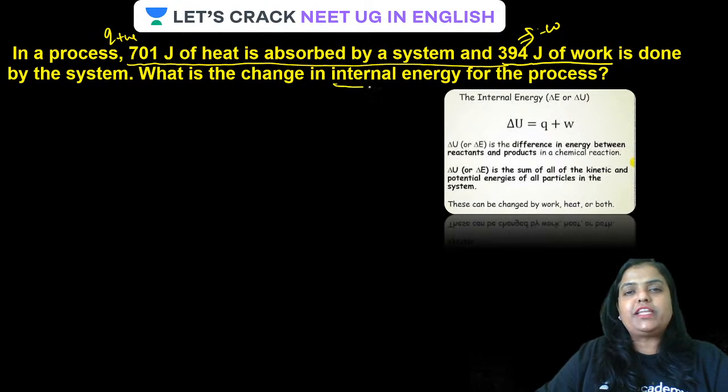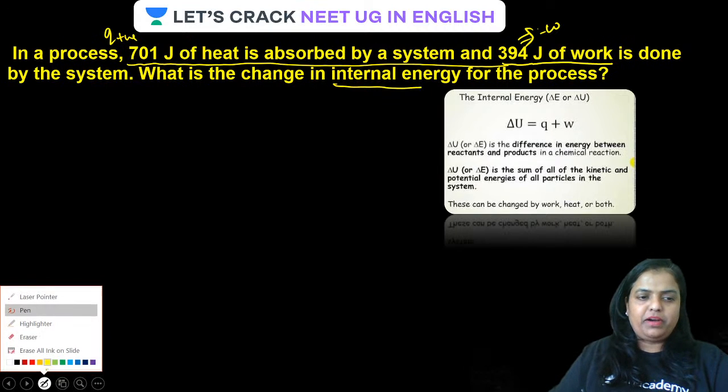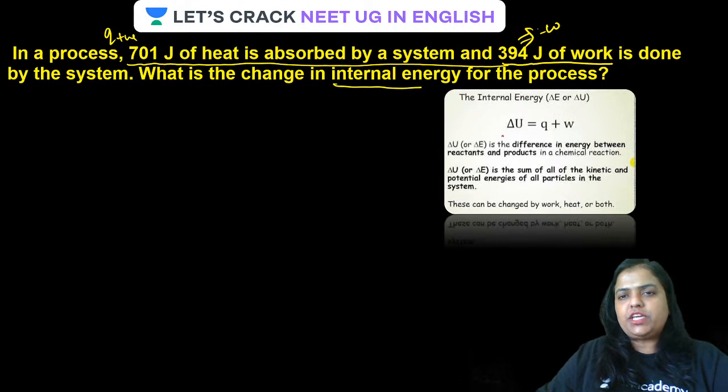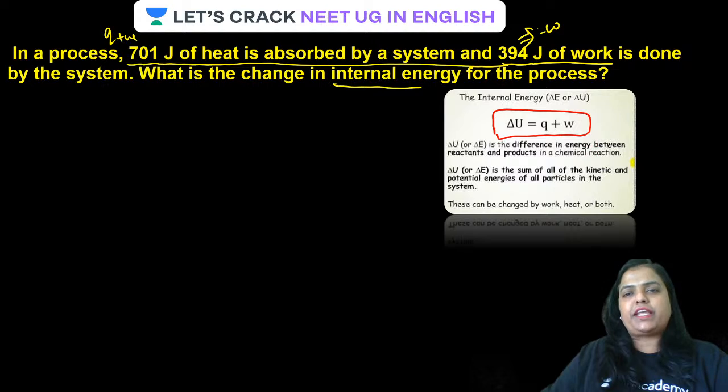Now, what is the change in internal energy? Remember, guys, internal energy, heat, and work done are related by this equation, where delta U is the difference in energy between reactant and product, Q is heat given or lost from the system, and W is the work done by or on the system. All clear? This is how it is related.